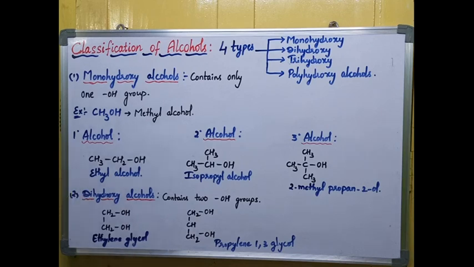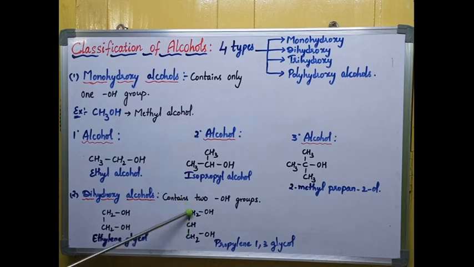Next, coming to the second classification, that is dihydroxy alcohol. What is meant by dihydroxy? The name indicates two OH groups are present on two different carbons. You can see here two OH groups are present in this structure, on different carbons. The best example is ethylene glycol, otherwise we can call this ethane 1,2-diol. Ethylene glycol is CH2 bond CH2, where I replaced hydrogens and kept OH groups. The glycol name comes for two OH groups present on two different carbons.